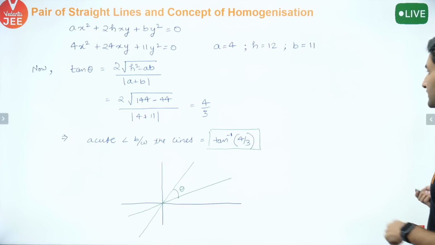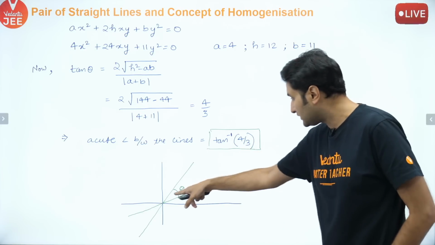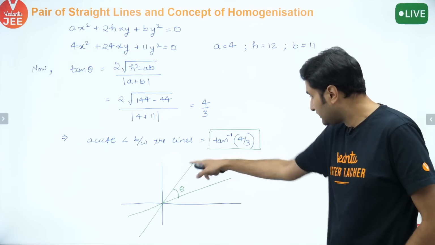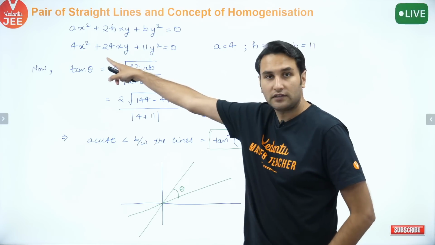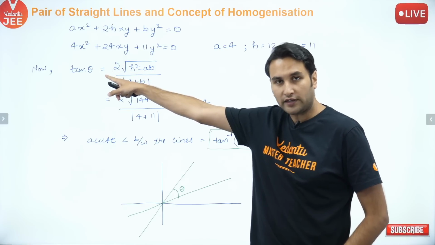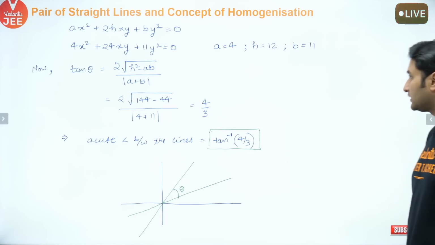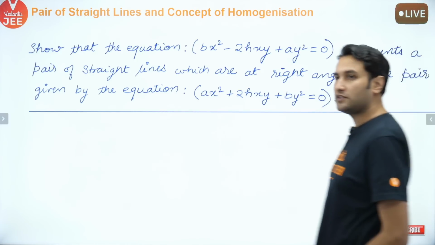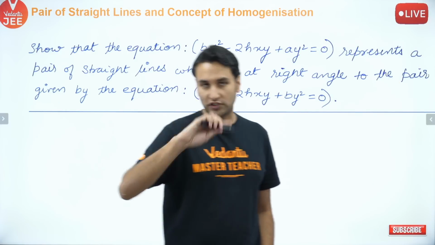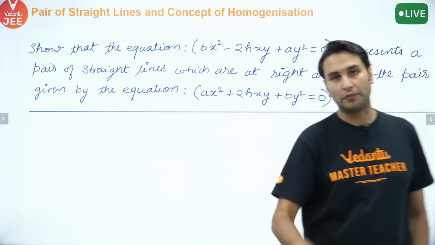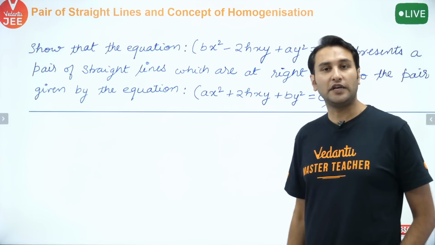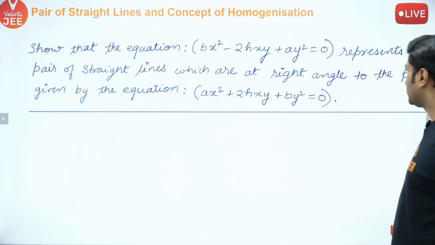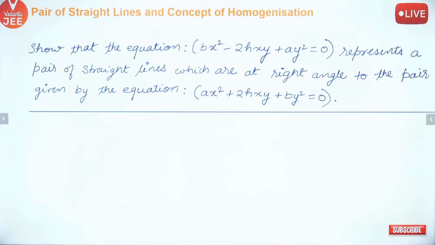Simple calculation. यहाँ से आगे बढ़ते हैं. This is the calculation बच्चों. You can do it. So what does it represent? This angle theta between the lines represented by this equation. ठीक? All right? आगे बढ़े. चलो. Let us move ahead. Now look at this equation बच्चों. This question came in JEE Advanced. मतलब this question came in the JEE which used to happen earlier when mains was not there. So JEE Advanced. ठीक है? Read this.